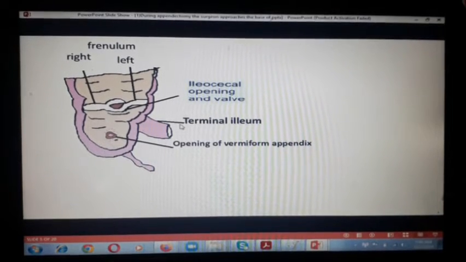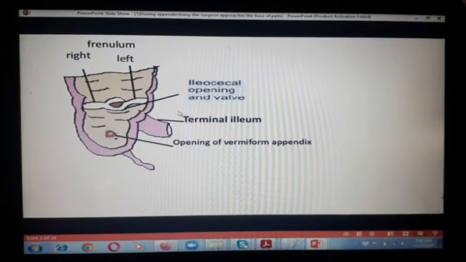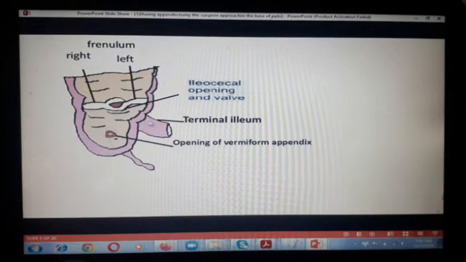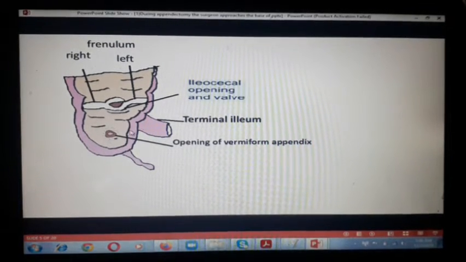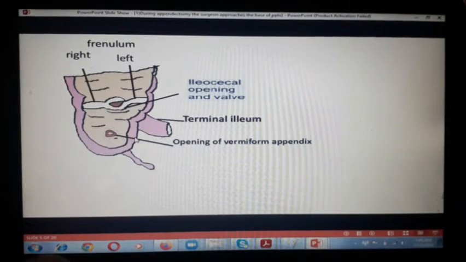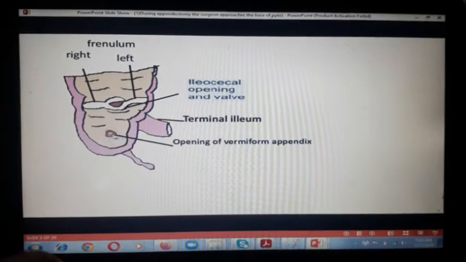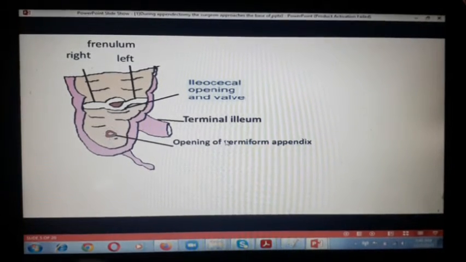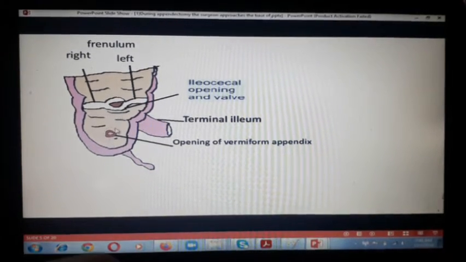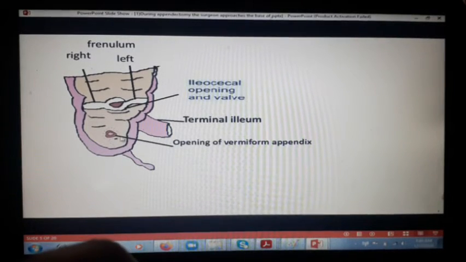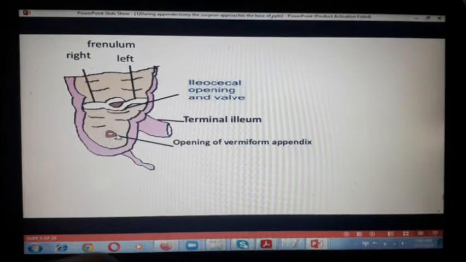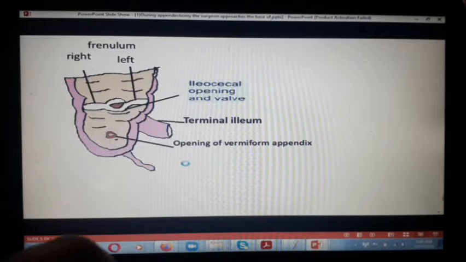Here what you can see is that in this cecum there is the ileocecal opening and valve. The terminal ileum is ending here, and then this is the valve, and just 2 centimeter below of it in the posterior and the medial side, not in the lateral side but in the medial side, you can see this opening which is known as the opening of vermiform appendix. So 2 centimeter below the terminal ileum on the medial side, that is the posterior medial side, there is this opening which is known as the opening of the vermiform appendix. So this is all about it.